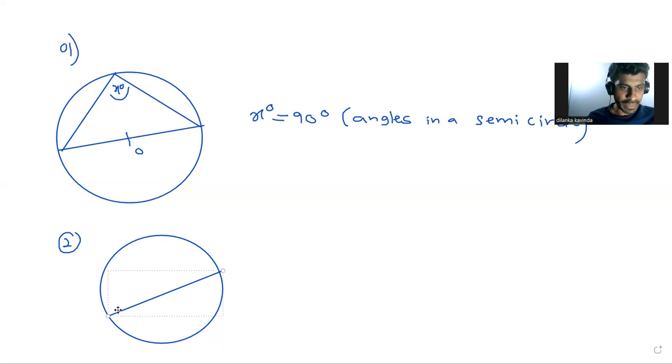Look at this one. Last question. This is x and this one is 30. Here is O. Right, x, 30 and O. Now you can tell me the answer.